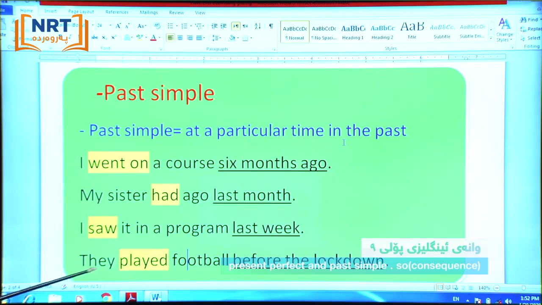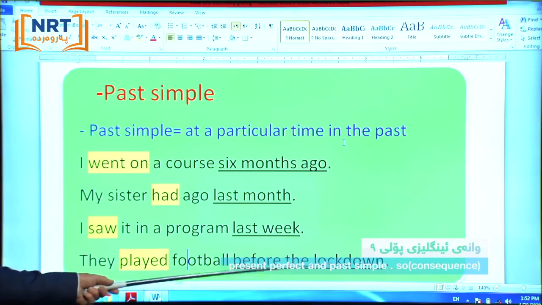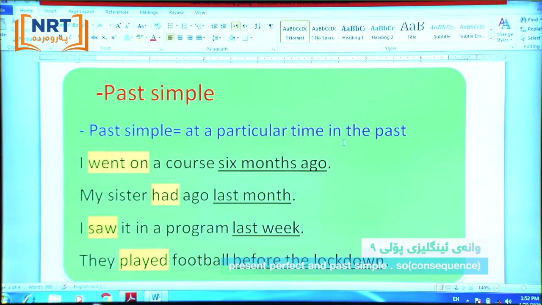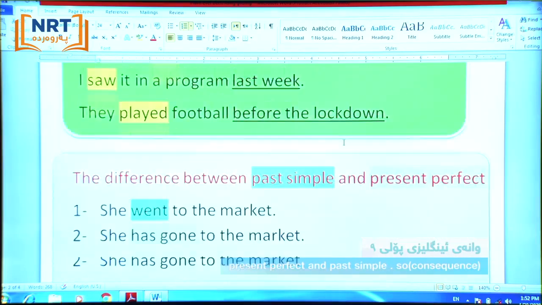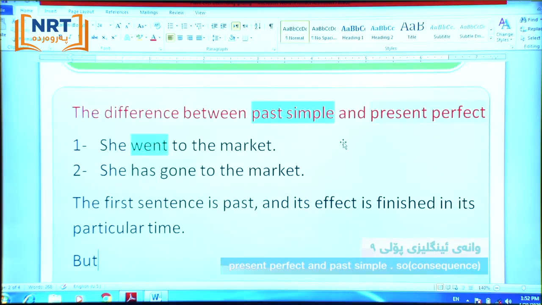Look at this sentence here. They played football. Look, this verb is past. They played football before the lockdown. Before the lockdown is what? It is an adverb of time. Before the lockdown. Okay, here, by these sentences, we are going to talk about the difference between past simple and present perfect.